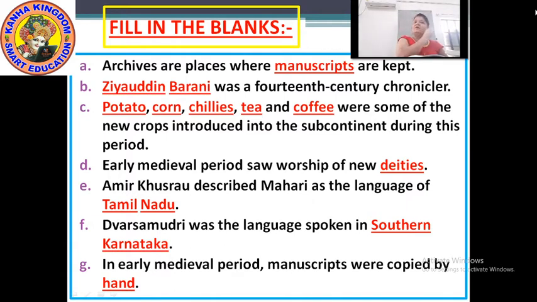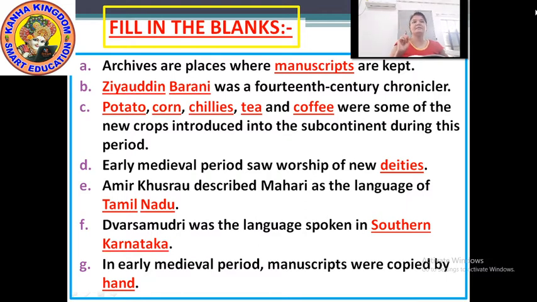Some of the new crops were introduced into the subcontinent during this period. Now, which new crops were introduced? The answer: potato, corn, chilies, tea and coffee.